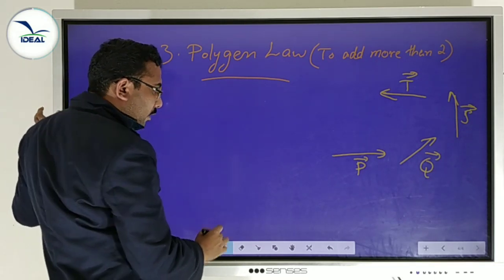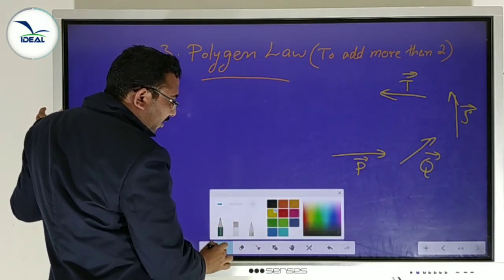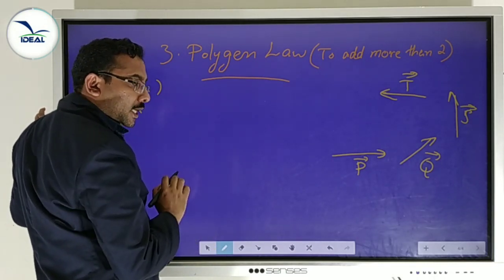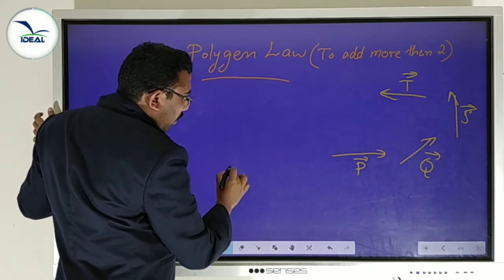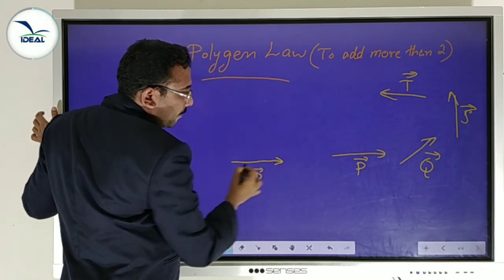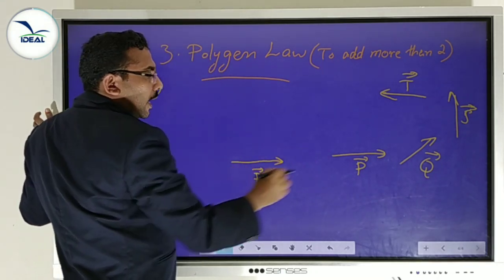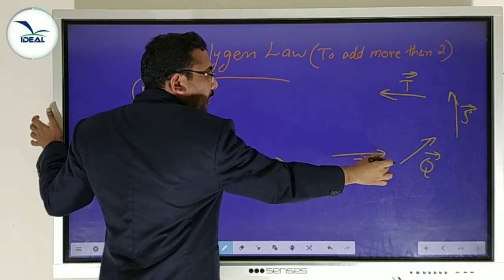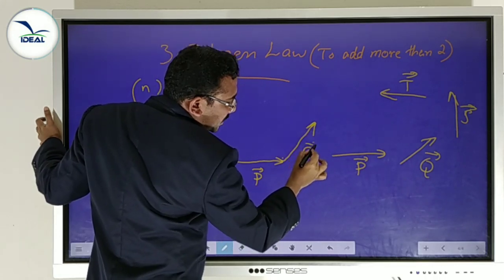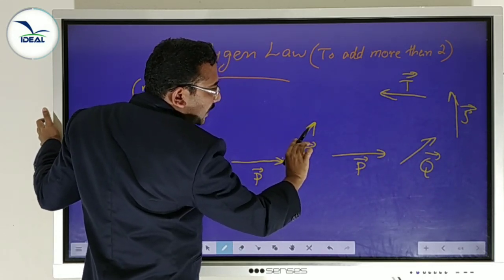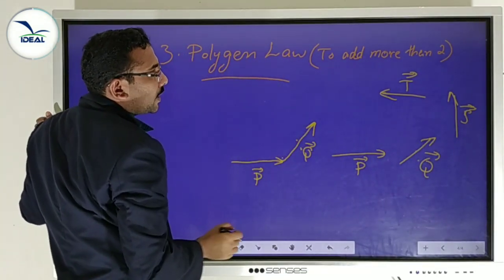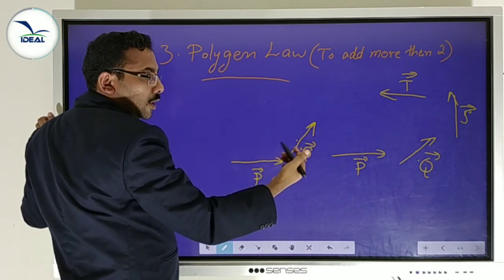In the polygon law, we draw each and every vector and connect them head to tail like in the triangle law. First I draw the vector P. Then I redraw and connect Q head to tail. You must measure the length and check the direction of Q. Is it the same? Okay, then it is an equal vector. Next, we can connect any vector, not in any order.